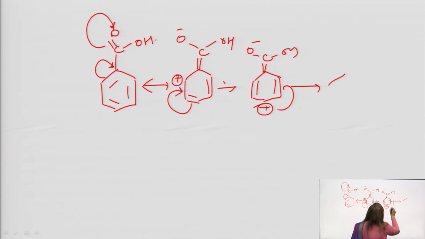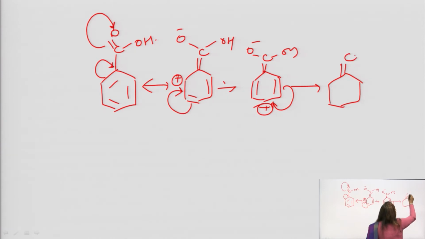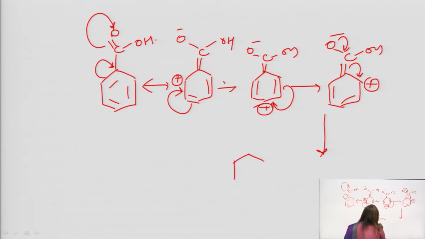Again, this double bond moves to this position. What happens? This and this always acquire positive charge. Now, this comes here and this comes here. So, in the final resonating structure, again we got the same thing.